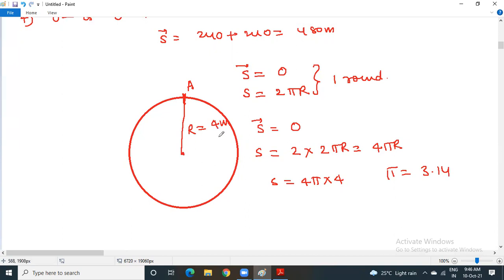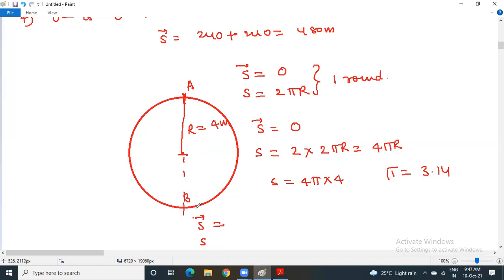Not only this, suppose you have completed half a round. Only a half circle. You started at A, you are coming to point B. If it is half a round only, what is your distance and what is your displacement? First, let us speak about displacement. What is your shortest path?